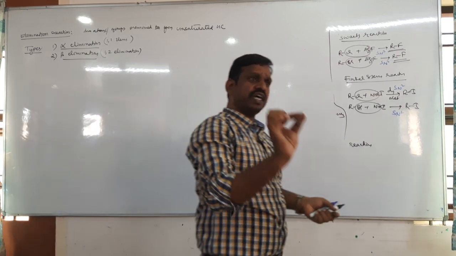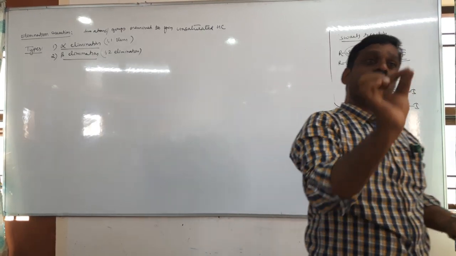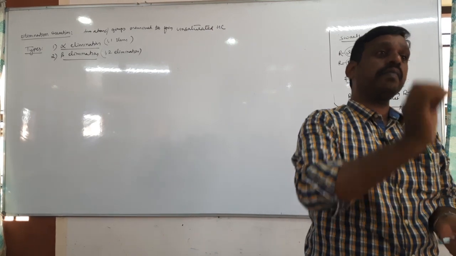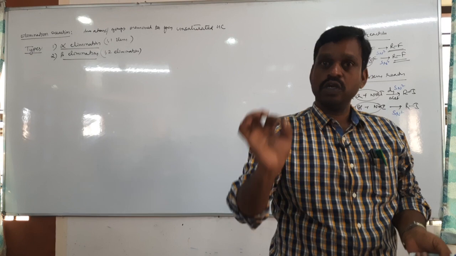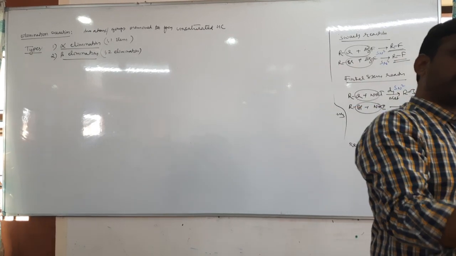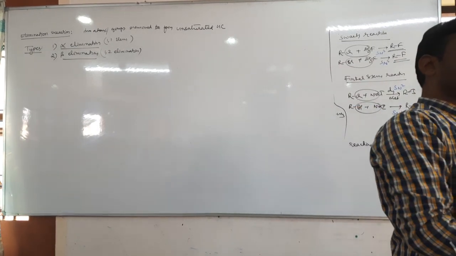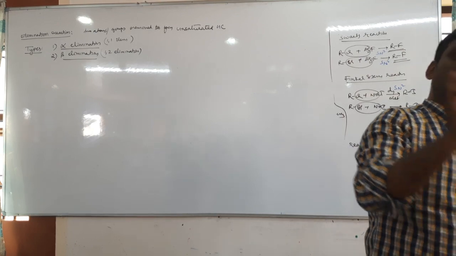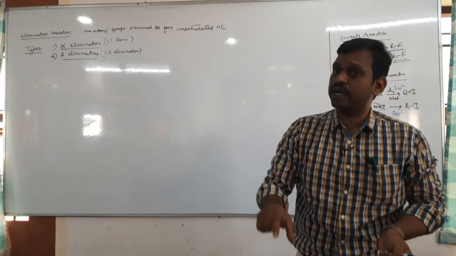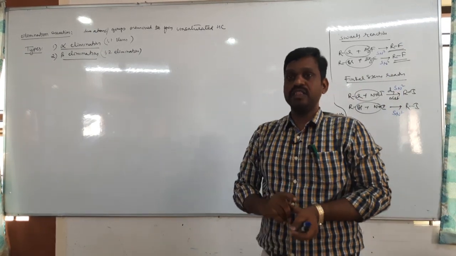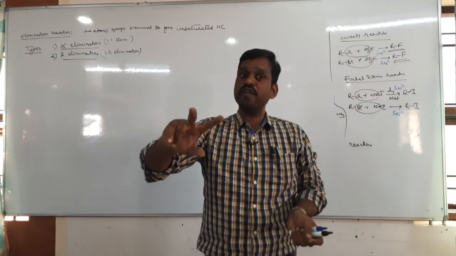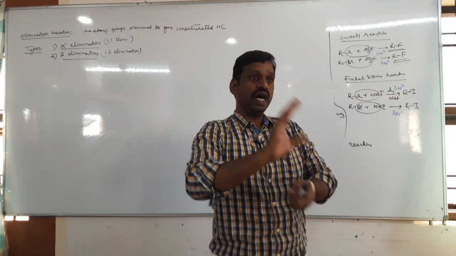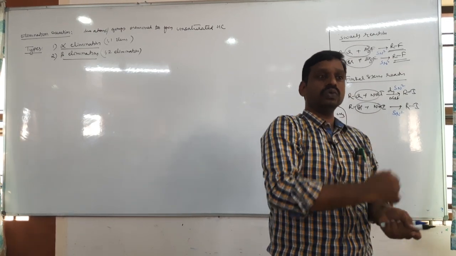The elimination reaction in which two atoms or two groups are eliminated from the same carbon. If the two atoms or two groups are eliminated from the same carbon, that is alpha. Then what is the beta? If two atoms or two groups are eliminated from adjacent carbons, alpha, beta, 1, 2.